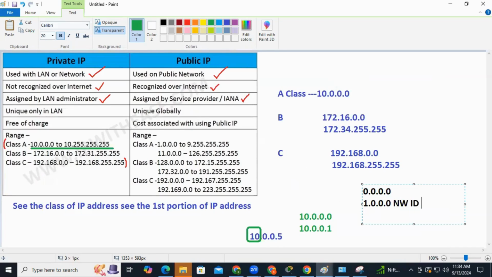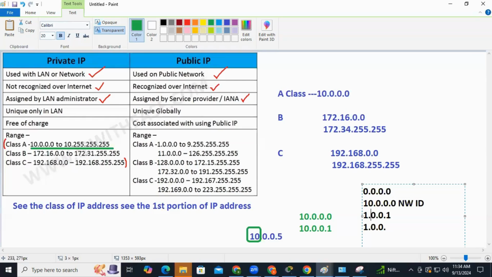Network ID. And the next IP address will start like this, 1.0.0.1. Instead of 1, what I'm taking here is this class A 10 series.